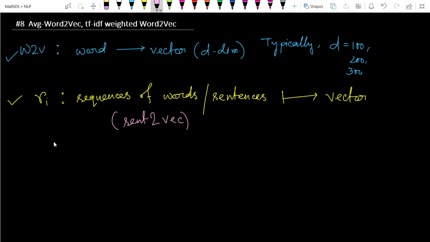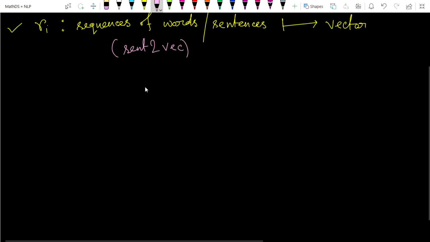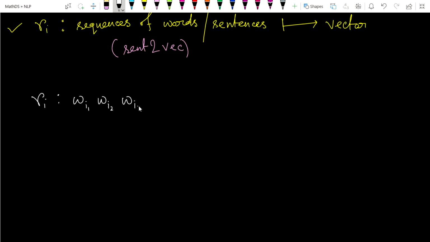So let's try to understand this through an example. Suppose we have some review R_i, and this review is just a sentence, a combination of words W_i1, W_i2, W_i3, like that.